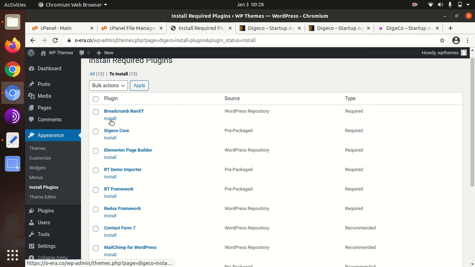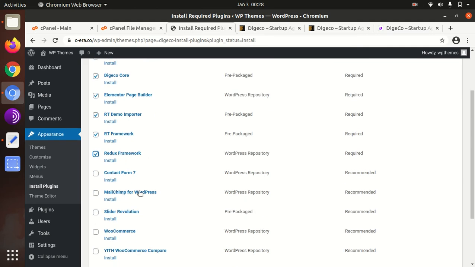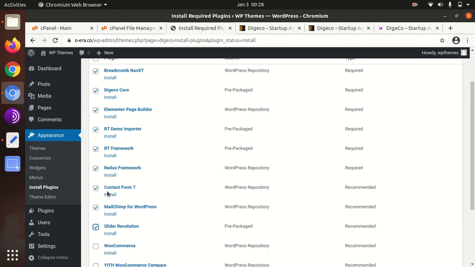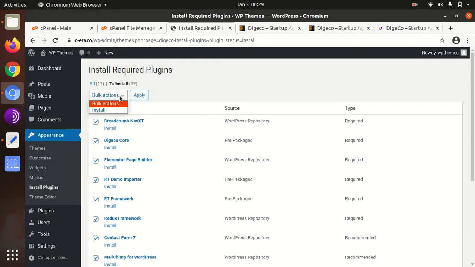So let us install the necessary plugins. I'm just choosing one by one so that I may understand. I'm just leaving Woocommerce for the second round. And if you are not confident about your server capacity, install the plugins one by one so that no error may be encountered.